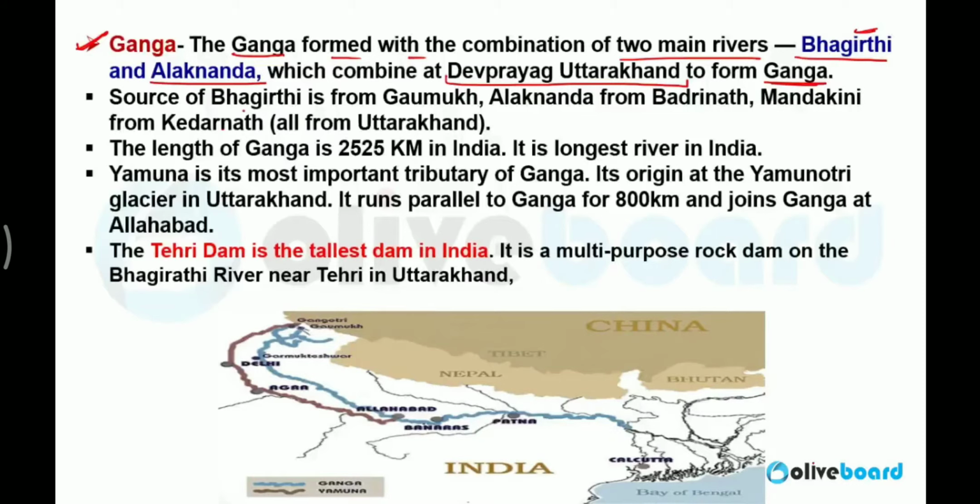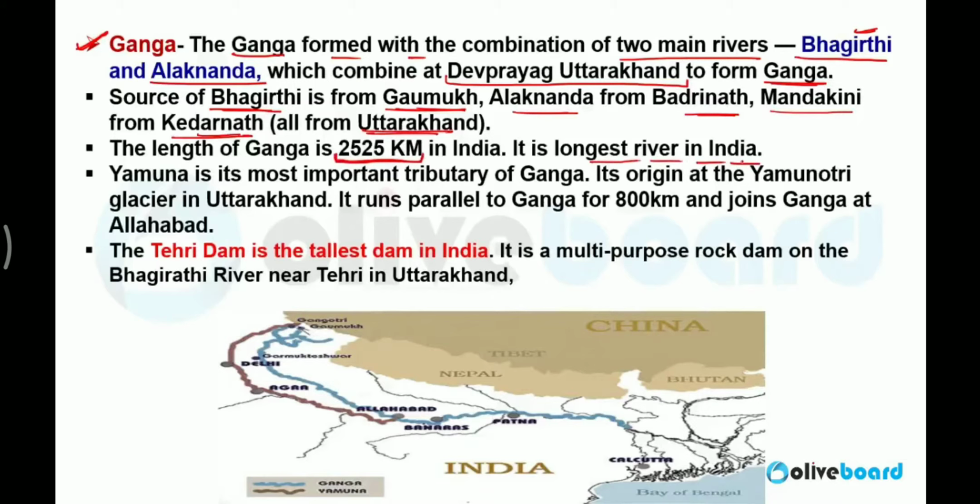Ganga. The source of Bhagirathi is Gomukh, Alaknanda from Badrinath, Mandakini from Kedarnath. All are in Uttarakhand. All these rivers originate in Uttarakhand. So Bhagirathi from Gomukh, Alaknanda from Badrinath, and Mandakini from Kedarnath. The combination of these rivers is called Ganga. The length of Ganga is 2525 km in India. It is the longest river in India.